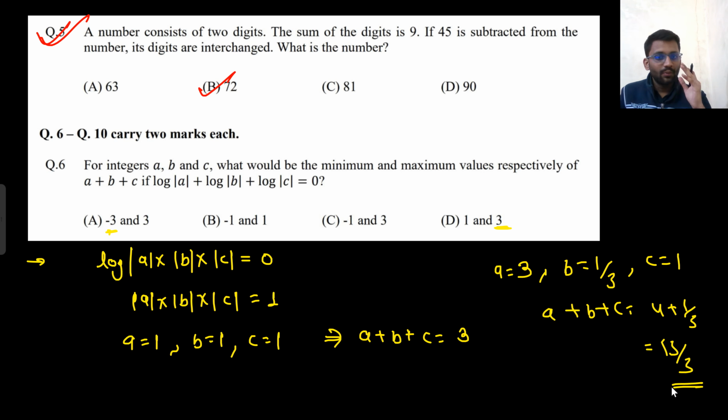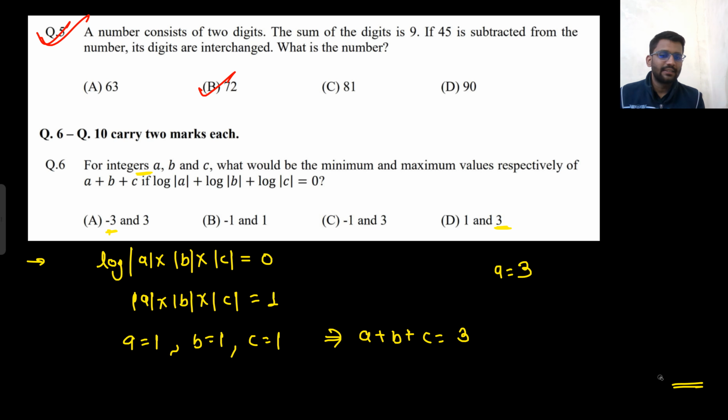But you have to take from the given option only. Integer also is given. So this cannot be the possible case. So only possible case is taking 1, 1, 1. So A should be equal to 1, B equal to 1 and C equal to 1. So you get A plus B plus C equals 3.